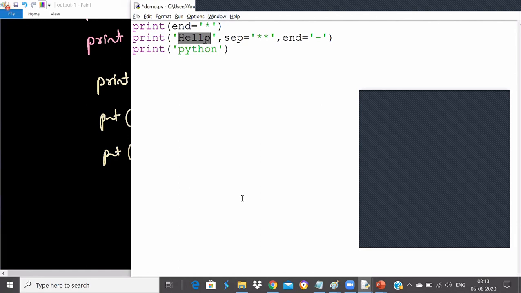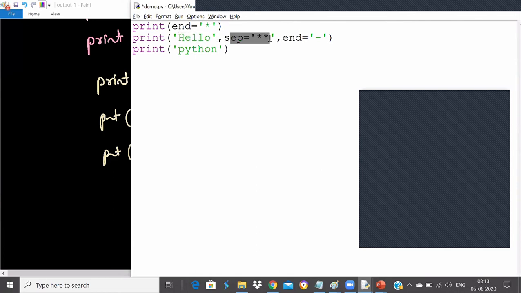It will not go to a new line. Do you think that double star will be printed now? No, because there are no two arguments. If there is only a single argument, separator will not make sense, guys. Remember, separator will only make sense if you have more than one argument in the same print statement.